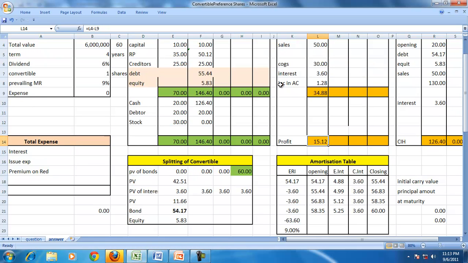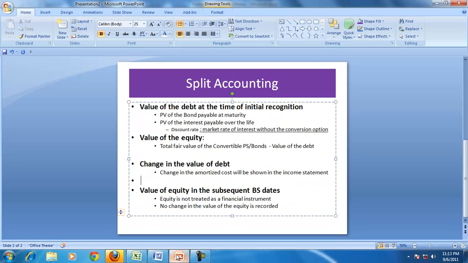Why? Because of the split accounting, the convertible preference shares have to be shown as debt and equity, and interest on the debt portion will be shown as an expense, and the change in the amortized cost will be shown as a profit or loss in the income statement. So to summarize, if no split accounting is used, then the entire convertible preference share dividend is shown as a below-the-line item, a distribution of profit.